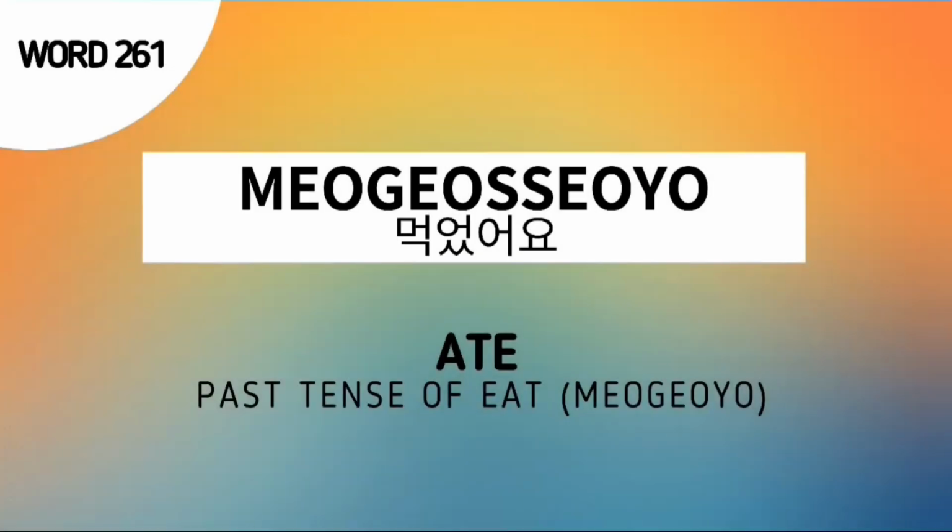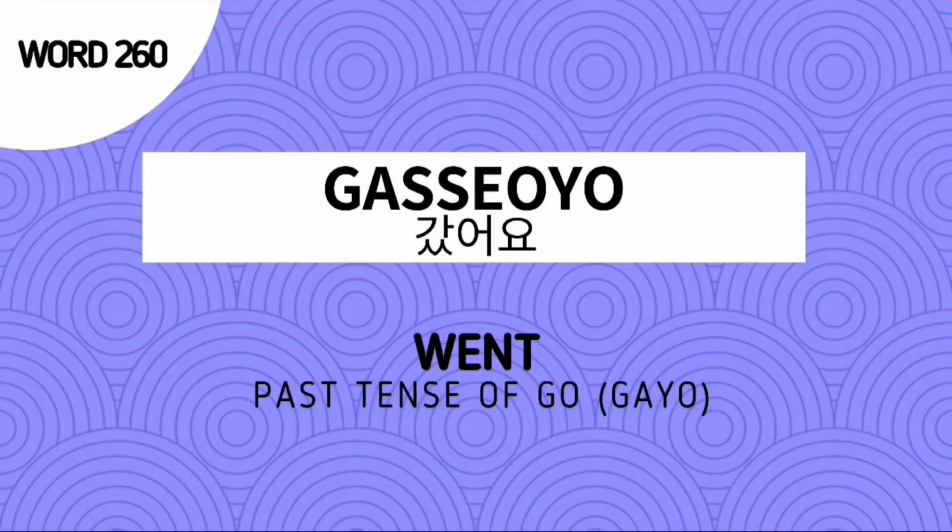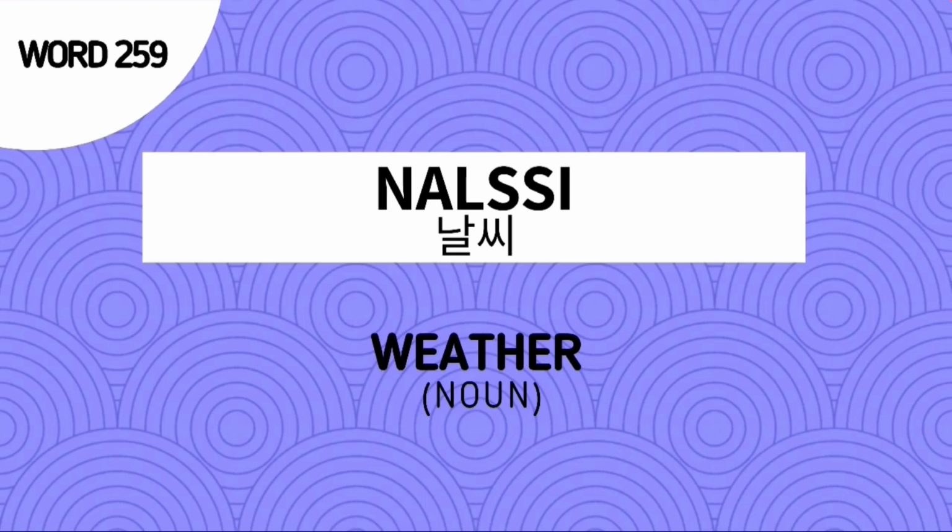Word number 261 is 먹었어요, which means ate, or the past tense of eat. Word number 260 is 갔어요, which means went, or the past tense of go. And the last word for our review, word number 259, 날씨, which means weather.